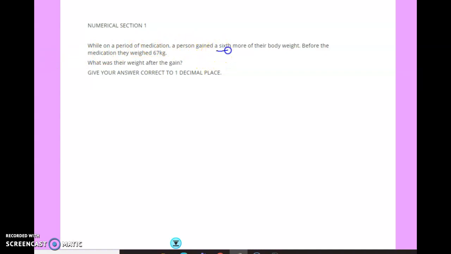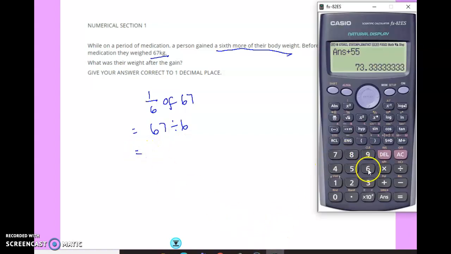This time a person gained a sixth more of their body weight. Before they weighed 67 kilograms. What was their weight after the gain? So a sixth of 67. To find a sixth of something, we divide by 6. Which is 11.2.